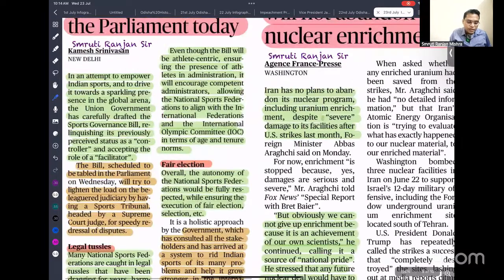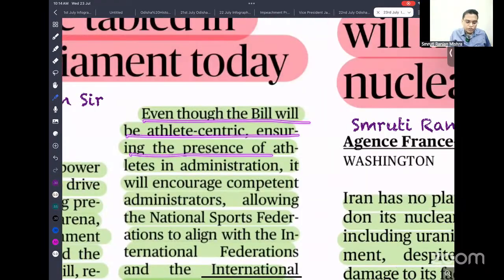The bill will also be athlete-centric, ensuring the presence of athletes in administration. So the bill tries to propose that the managing and governing members should be athletes. That means sportspersons, so they understand the sports better. That will lead to the development of professionalism in the sports.